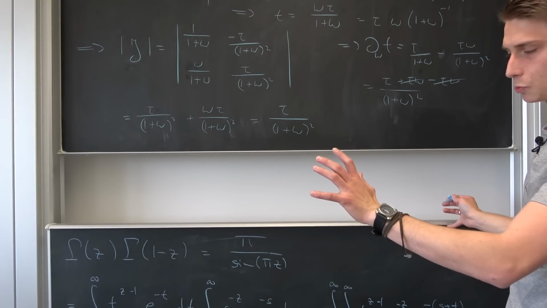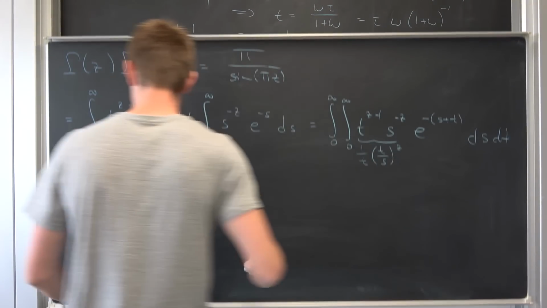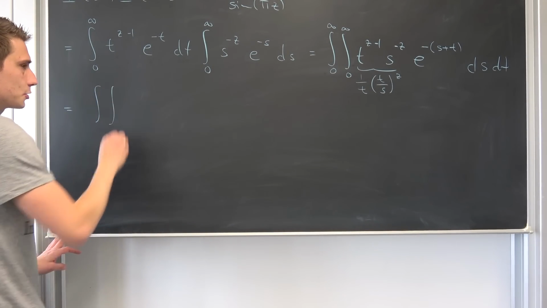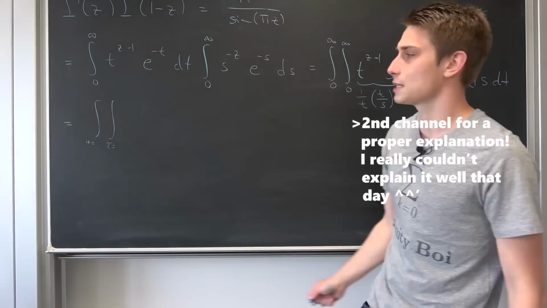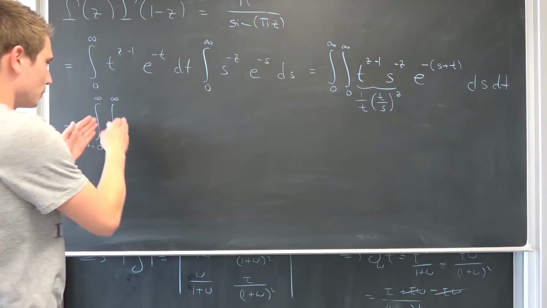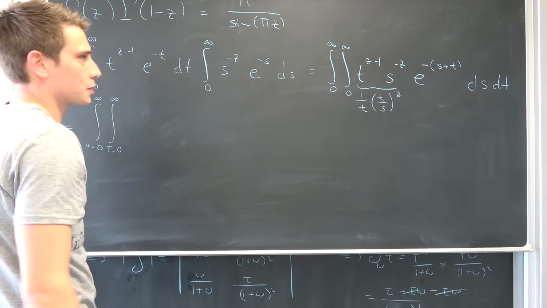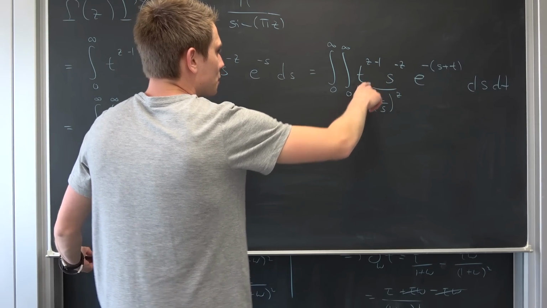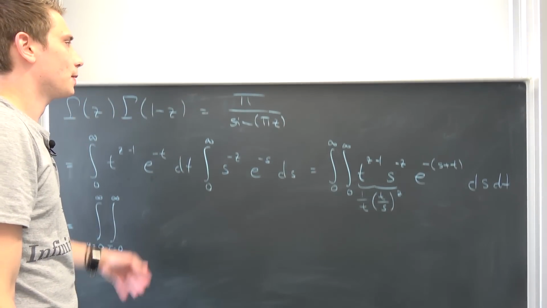This is how it works out. Now, what is our new integral? Now, we have a new double integral. Never mind, we're going to end up with boundaries from 0 to infinity. Then, let's see, what is t to the z minus 1th power?